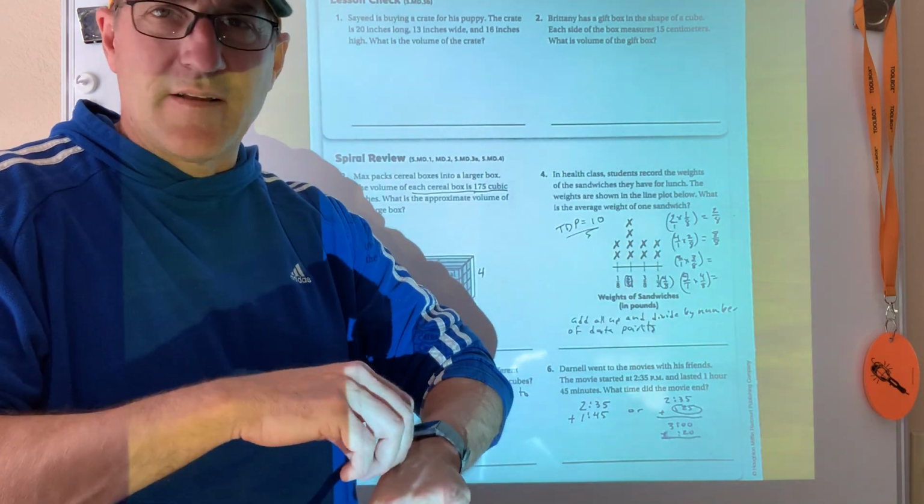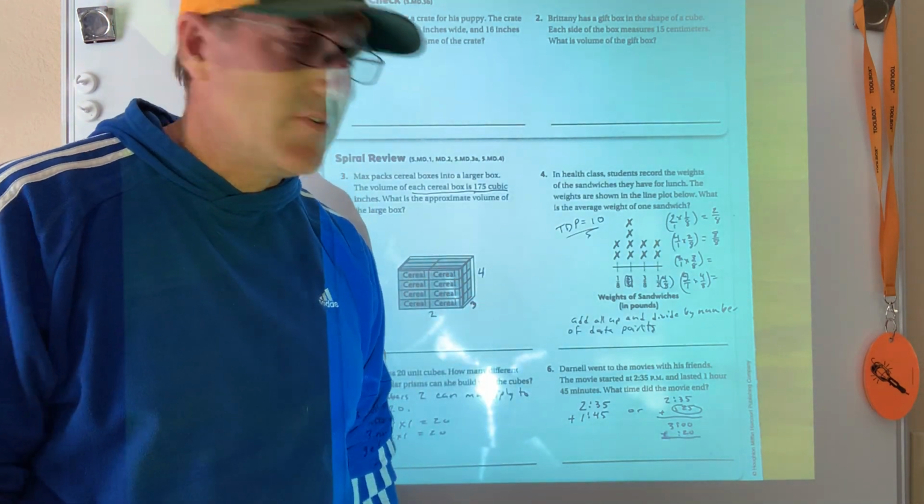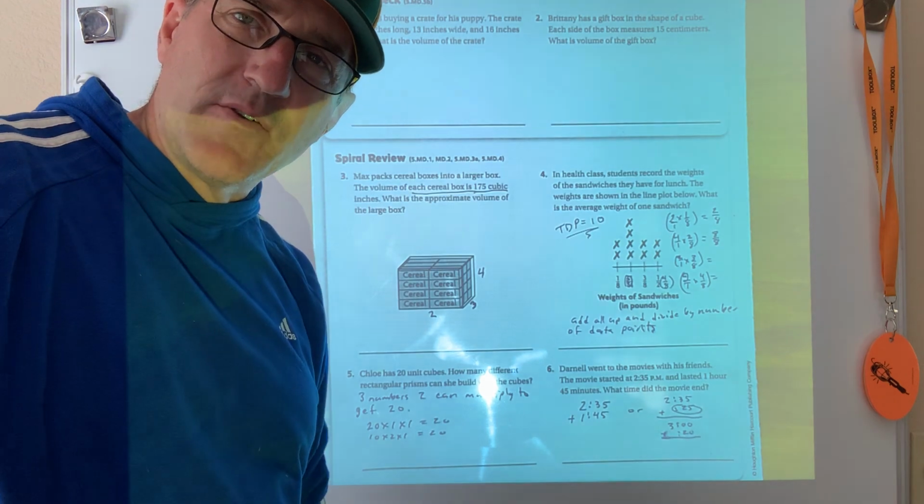Most people don't have clocks on their hands, so it's kind of tough to do it that way. All right. Good luck. If you have any questions, let me know.